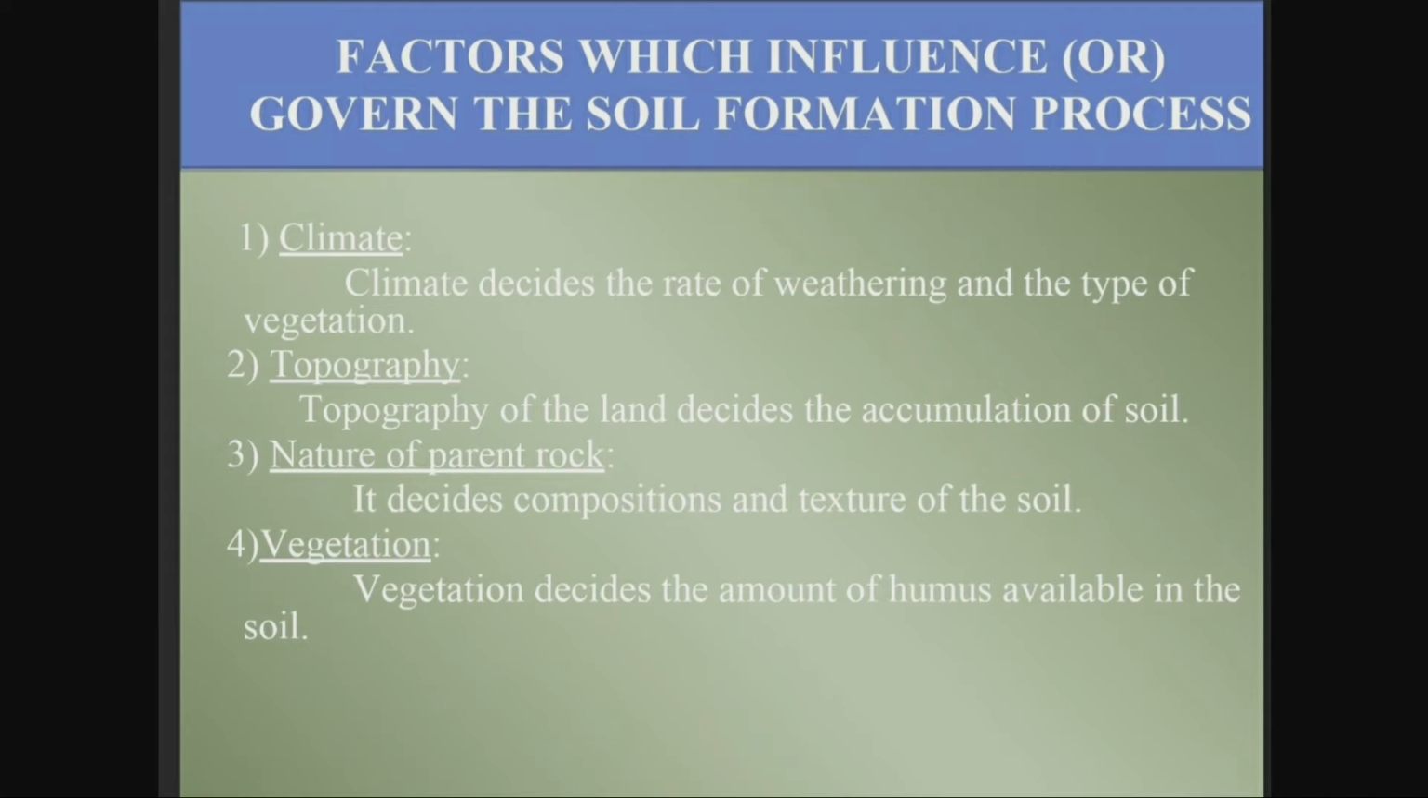That is, the collective plants of a place also decide the amount of humus. What is humus? Humus is the organic matter in the soil. How is it made? It's made by the dead parts of plants and animals. So these are climate, topography, nature of parent rock, and vegetation. These are the four factors which influence the soil formation process.